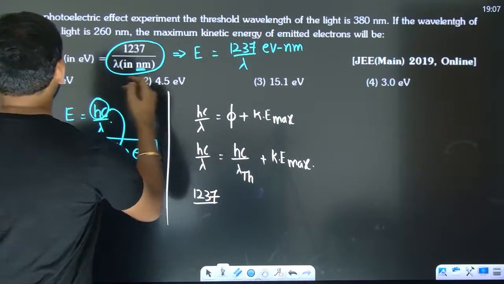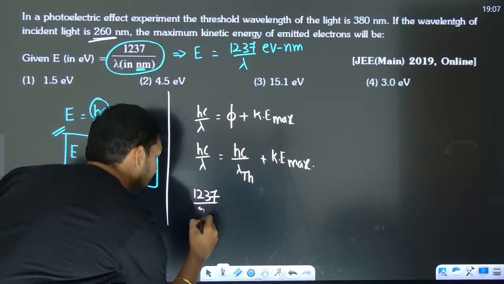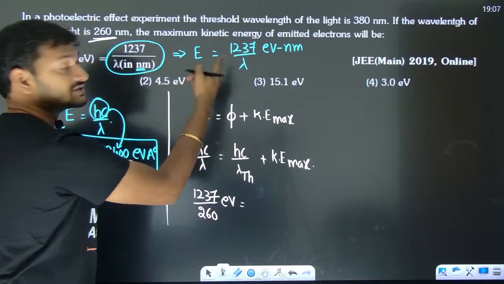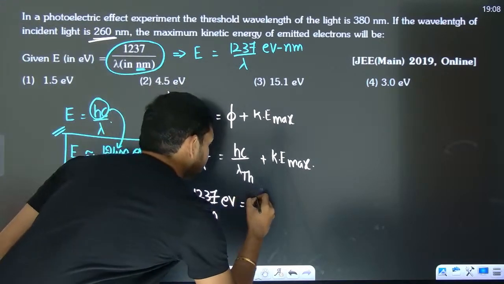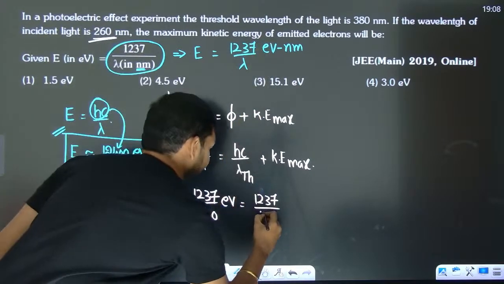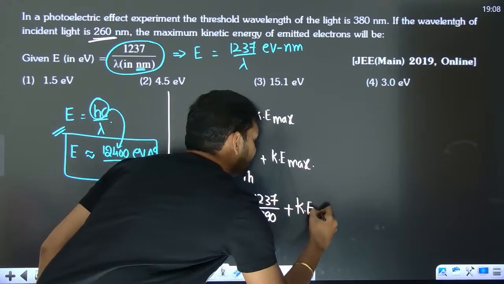So 1237 by, what is the wavelength they have sent? 260. 1237 by 260 gives it in electron volts because nanometers will get cancelled out. It is going to be 1237 divided by 380 plus the Ke max.